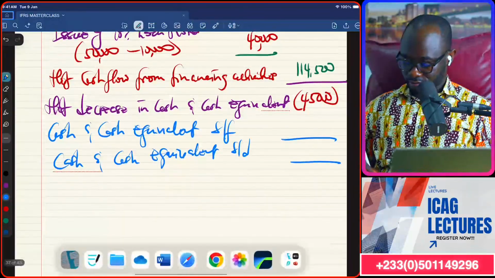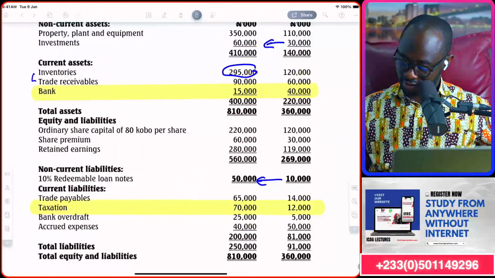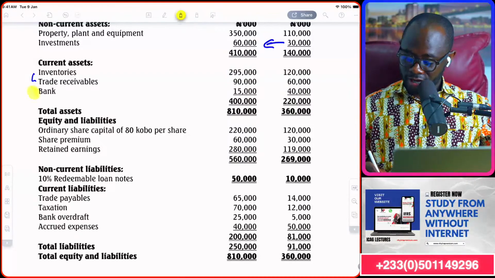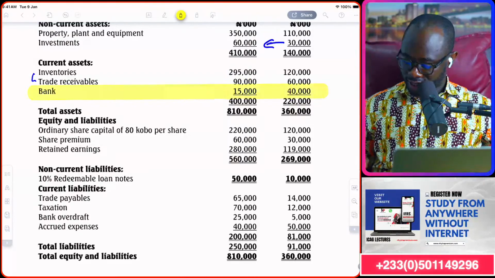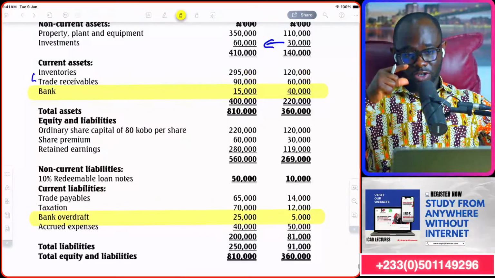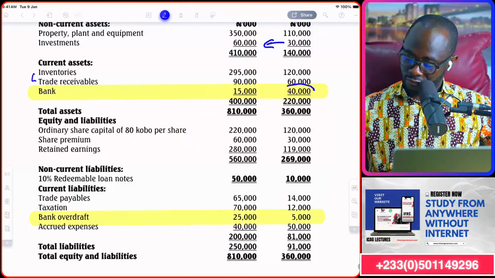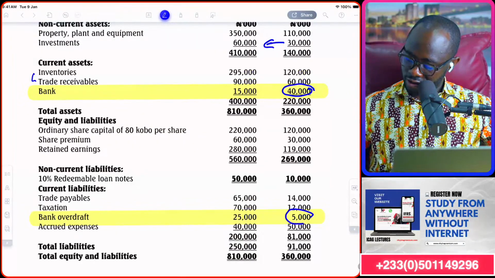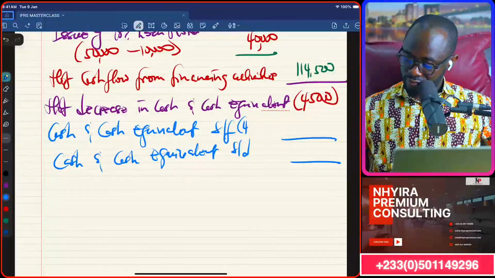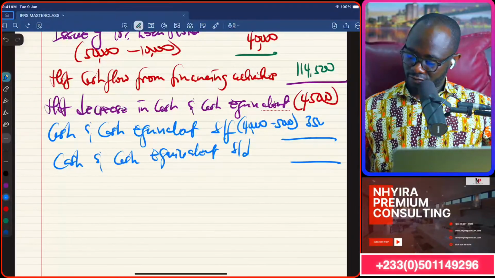So let's see. The opening cash and cash equivalent. Now, if you pay attention closely, there is bank under current asset, there is bank overdraft under current liabilities. So you got to be careful. So it means that the opening figure will be 40,000 minus 5,000, which will be 35,000.